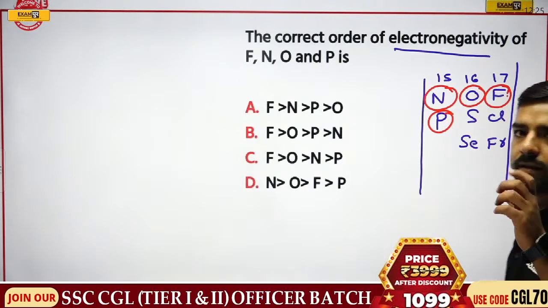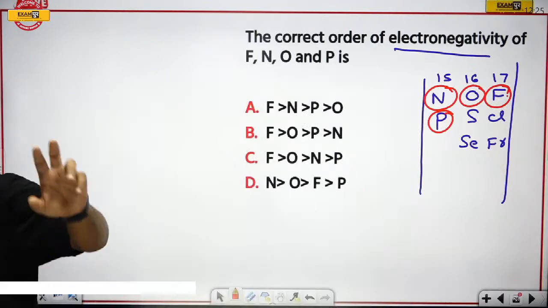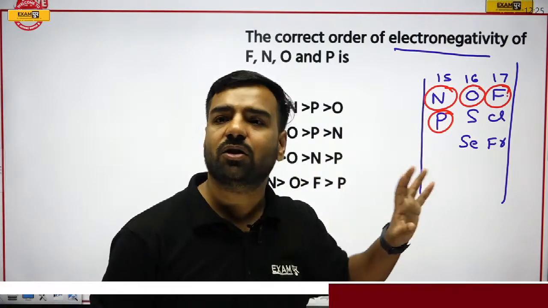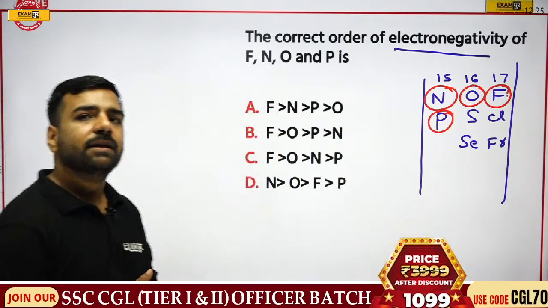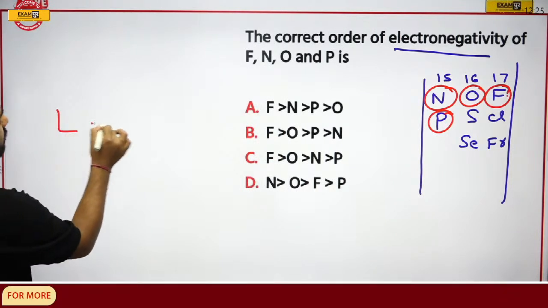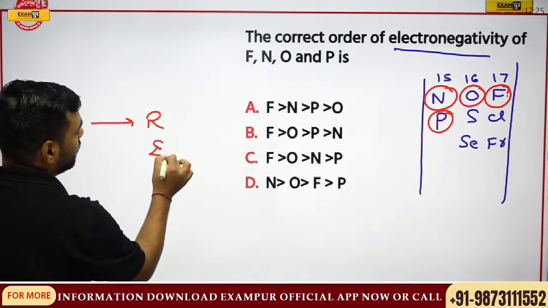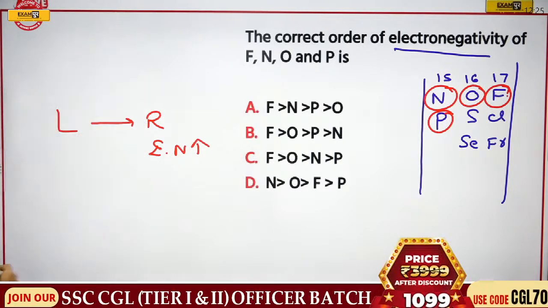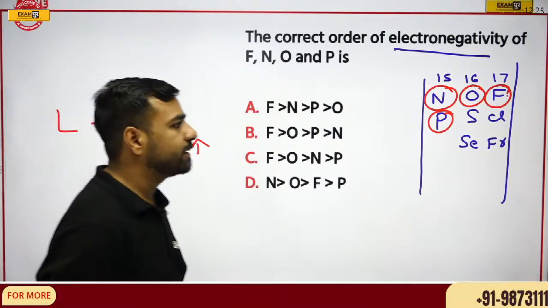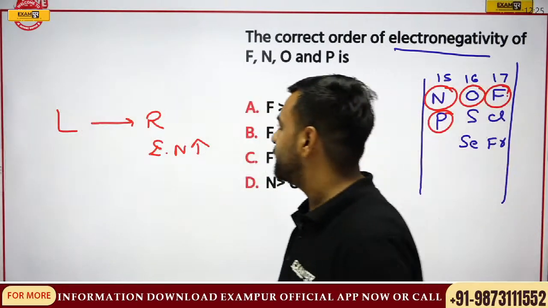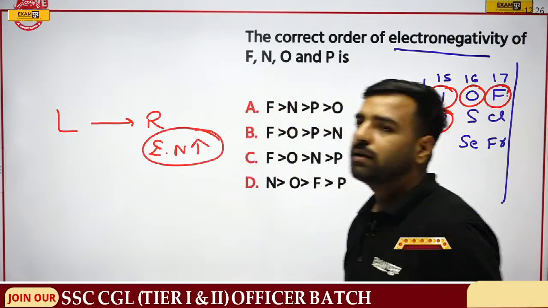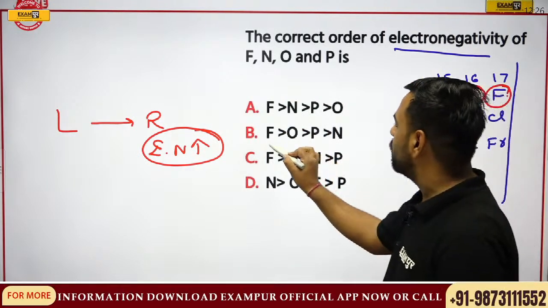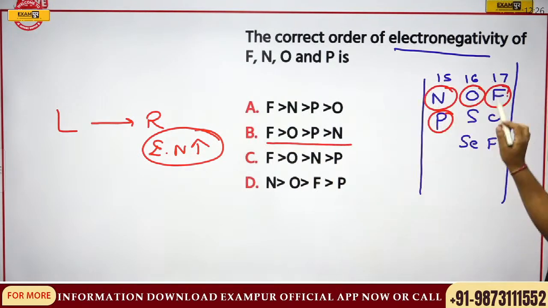Then Chinmay, can you answer this part? And everyone who's there in the session, please answer this, because after answering this, all your logics will be cleared up. I have already told you, when I'm moving from left to right, electronegativity is going to increase. But if I move from top to bottom, it will decrease. So from top to bottom, it is going to decrease. It would be easier to understand. So Madhana, you are saying that the answer would be B, that is F, O, P, N. Now just have a look.